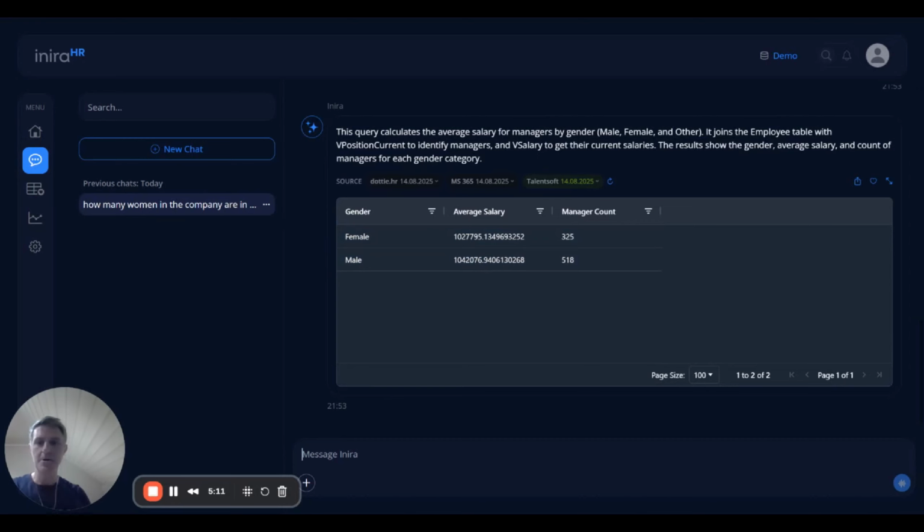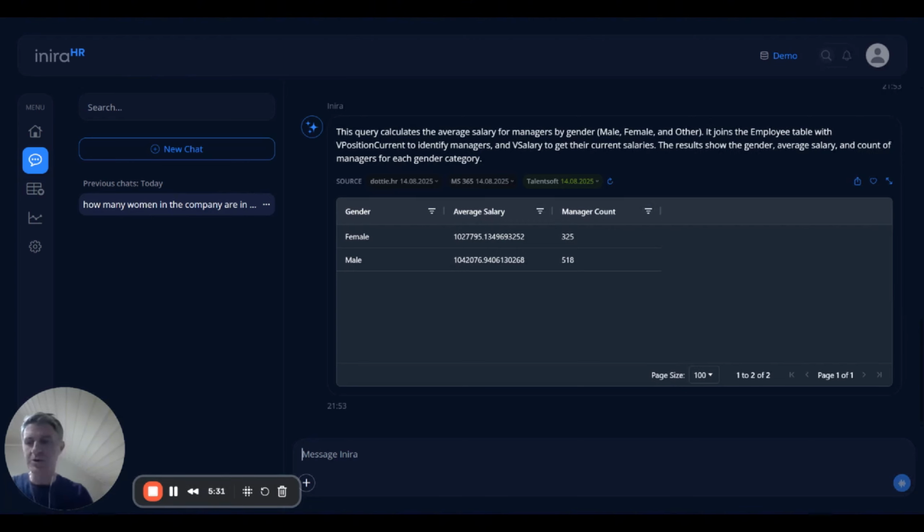Is it that on the male side there are people with more seniority, or is there perhaps a discrepancy that the company should address? So in the space of a couple of minutes, we've explored our data using plain text prompting, we've visualized, we've created a report, and we've created a compelling set of statistics that we can take into that management meeting for further discussion.